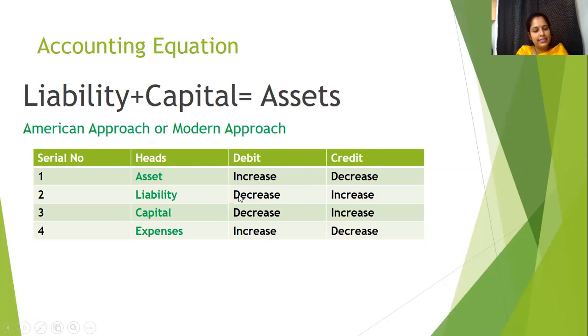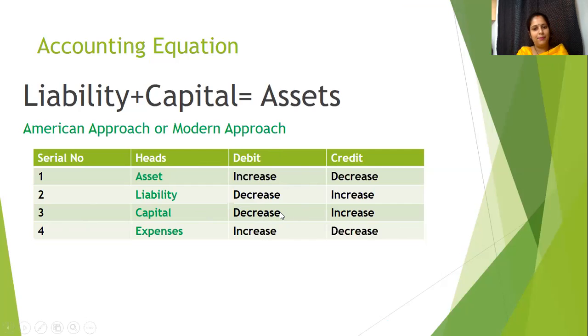And for any decrease, when we pay cash to, say, XYZ Limited, what is happening? XYZ Limited is no longer in our books. It is a decrease in liability, so it is debited. Similarly, any increase in capital is credited. When we invest a certain amount as capital, the capital account is credited.